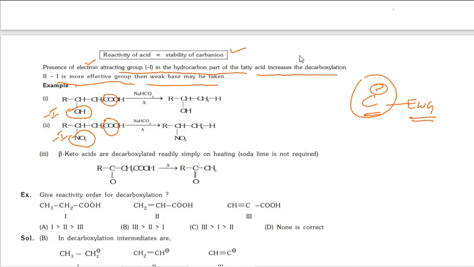Okay, in the last reaction we discussed that if two COOH groups are there on the same carbon, carbon dioxide is releasing. Now we are saying that at beta position, if electron withdrawing groups are there, then also decarboxylation takes place. Okay, you can see here a beta position keto group is there, then also. Soda lime is not required here.